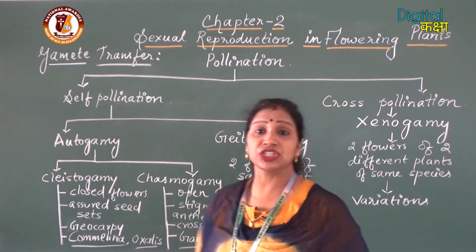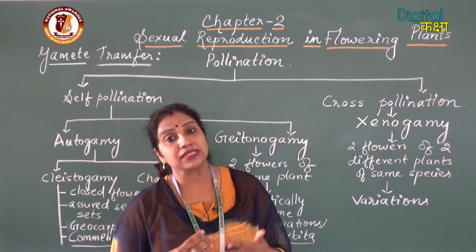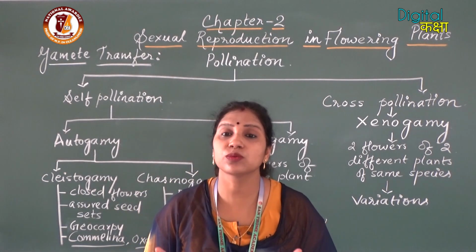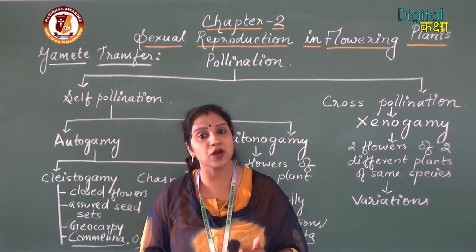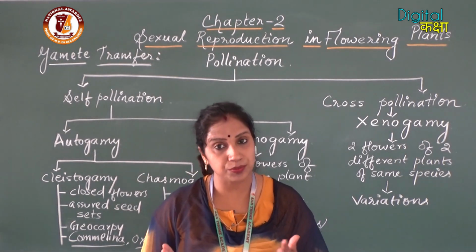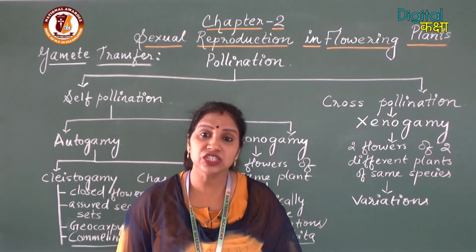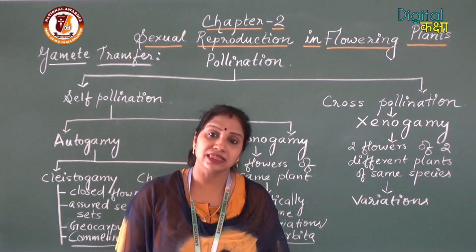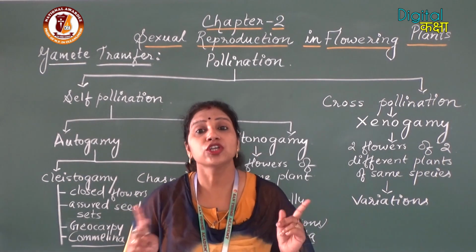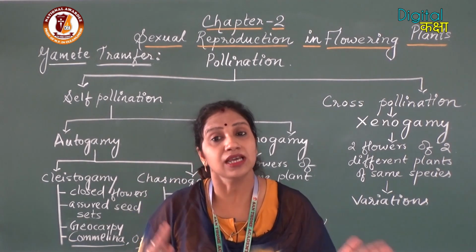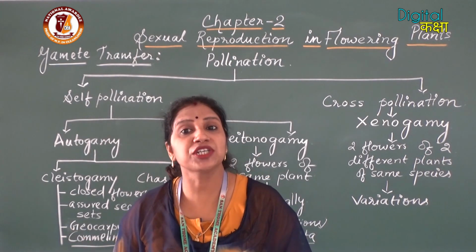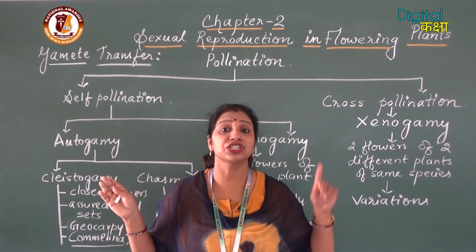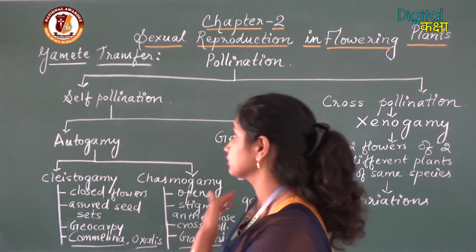And cross-pollination? Cross-pollination means the plants will be different but the species will be the same. Cross-pollination is the process by which pollen grains are transferred between the anther and stigma of two different plants of the same species. So that is self-pollination and cross-pollination.